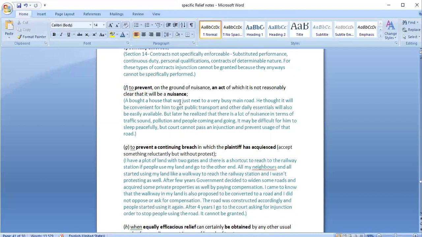But sometimes it is not very clear whether it is nuisance or not. In such cases, if it is not clear, the court should not pass an injunction order.